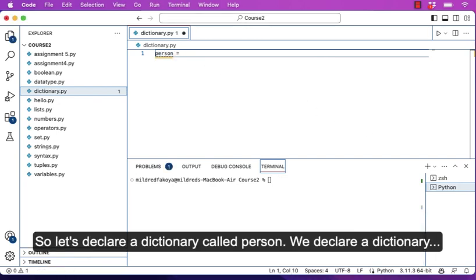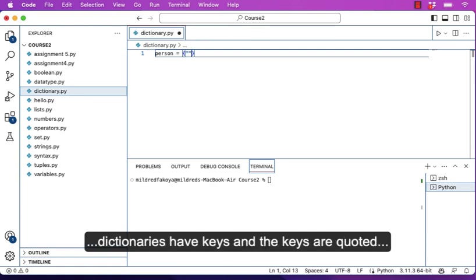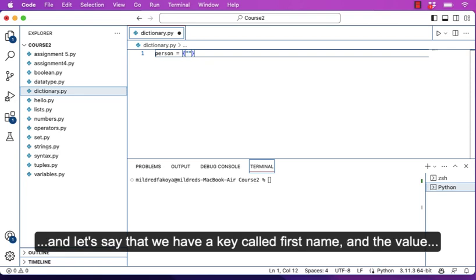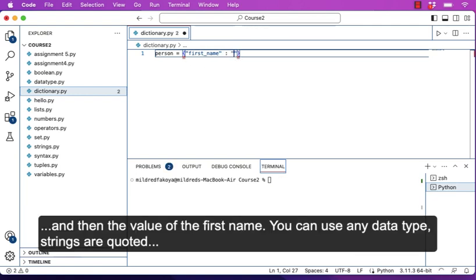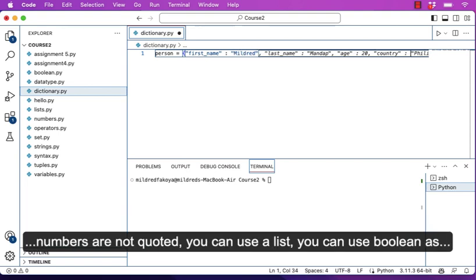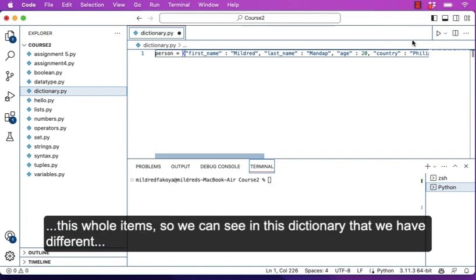We declare a dictionary inside a pair of curly braces like a set, but dictionaries have keys, and the keys are quoted. Let's say we have a key called first name, and then the value is specified with a colon and then the value of the first name. You can use any data type. Strings are quoted, numbers are not quoted. We can use a list, we can use boolean as dictionary values. And so I'm going to accept this. So I have these whole items.